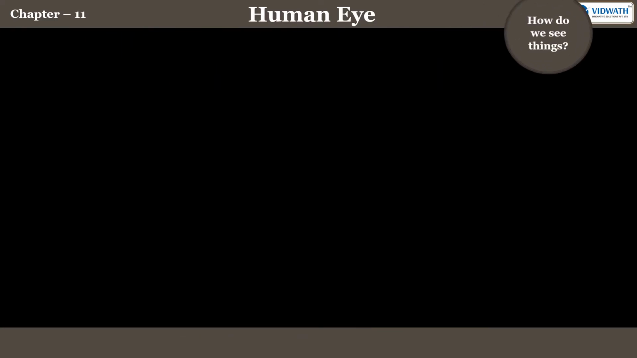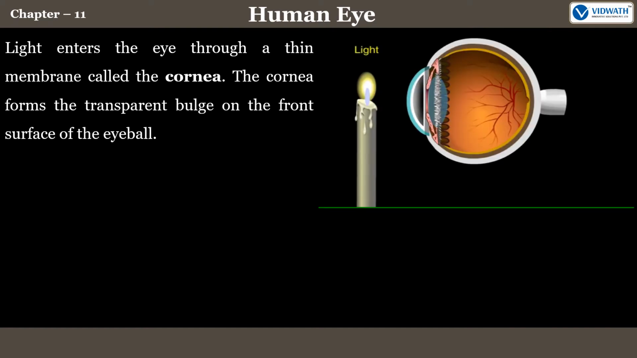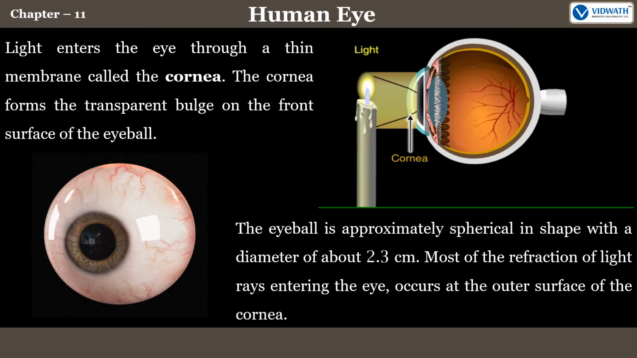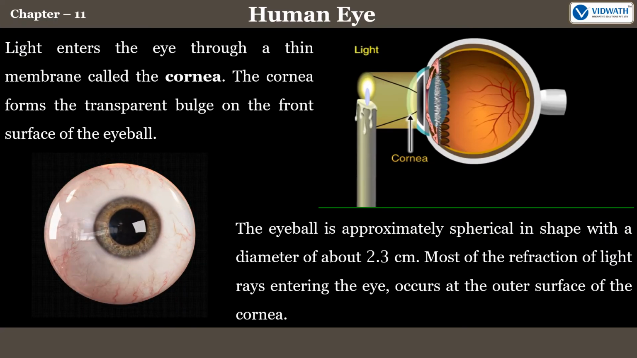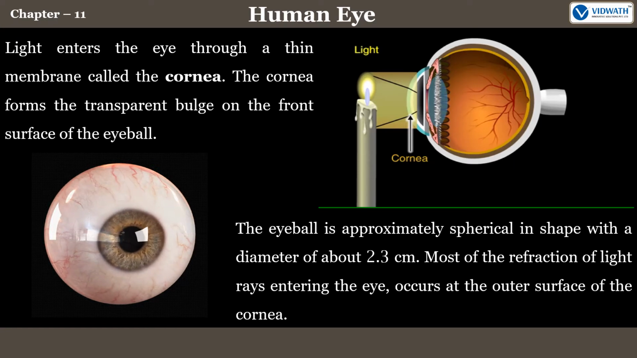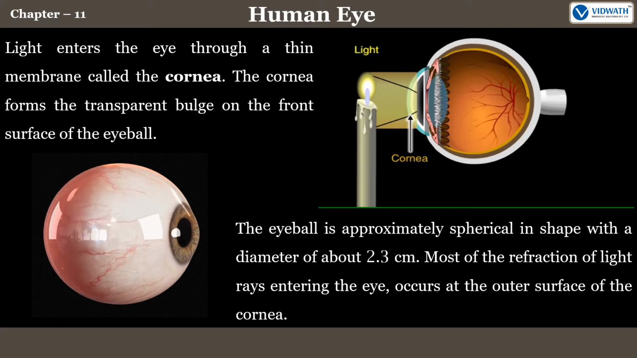So, how do we see things? Well, light enters the eye through a thin membrane called the cornea. The cornea forms the transparent bulge on the front surface of the eyeball. The eyeball is approximately spherical in shape with a diameter of about 2.3 centimeters. Most of the refraction of light rays entering the eye occurs at the outer surface of the cornea.